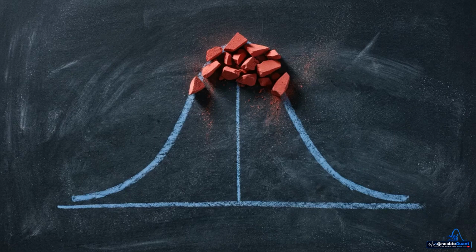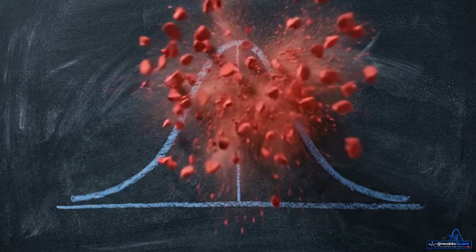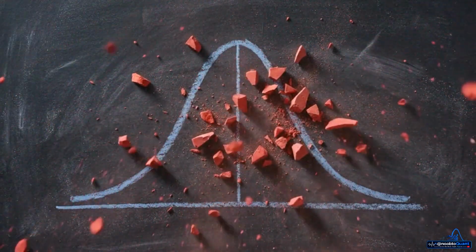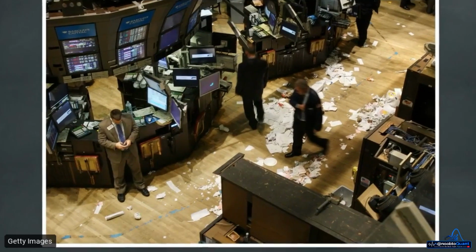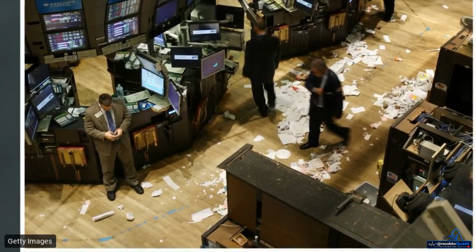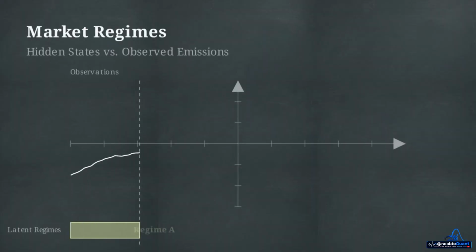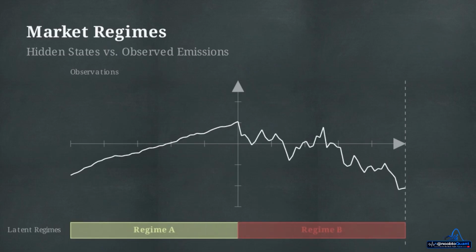Financial markets are not a single continuous machine. They operate on a non-stationary distribution, constantly shifting and shattering into chaotic fragments. Because of this, a trading strategy optimized for a steady bull market will mathematically fail the moment the underlying distribution shifts during a crash. These sudden shifts in market behavior are governed by latent regimes, hidden underlying states that dictate price action from behind the scenes.